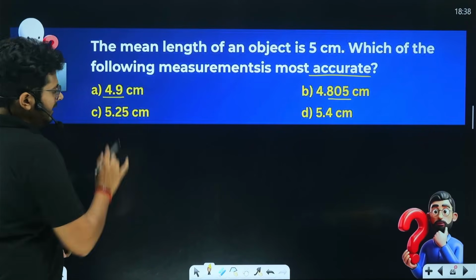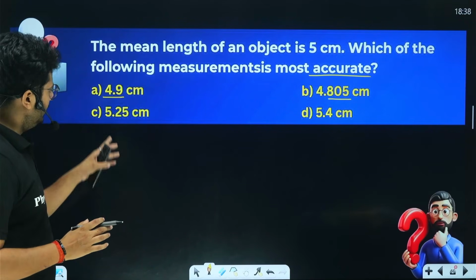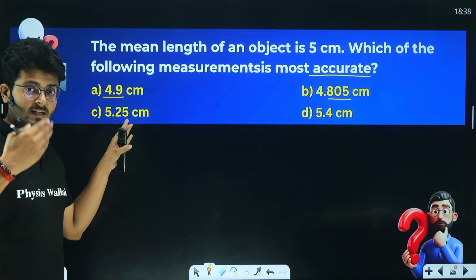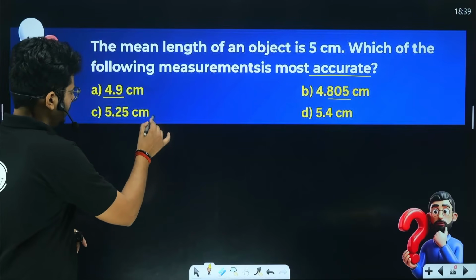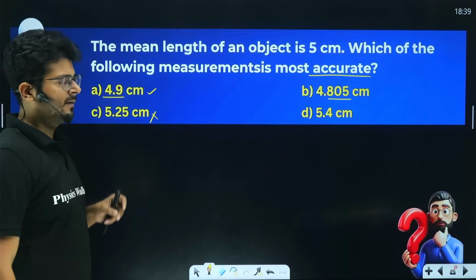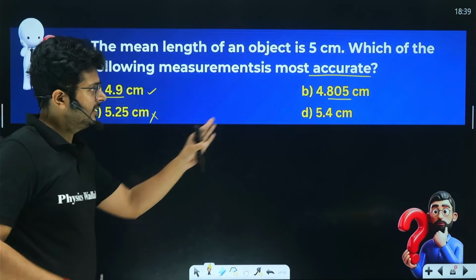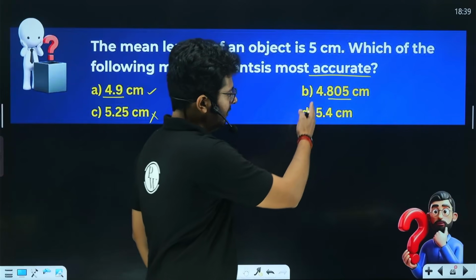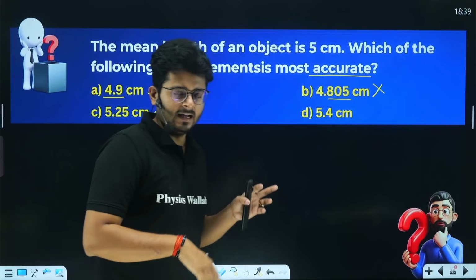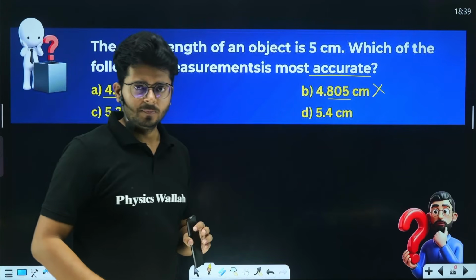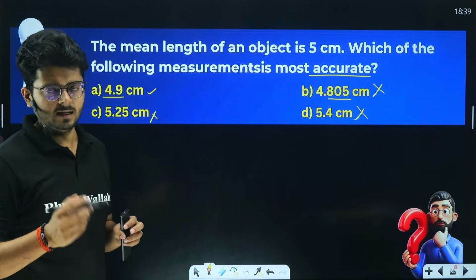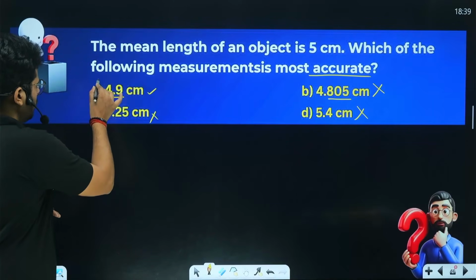We have 4.9, only slightly away from 5. We have 5.25, further away from 5, even if we have a more detailed value, 2 decimal places. So we will say that it is less accurate. This is more accurate. What about this one? 4.825 and 4.9. 4.9 is closer to 5 than 4.8 something, right? So even if it is more precise, it is less accurate, because it is not closer as compared to this one. 5.4, so further away from it. So again, not accurate, right?